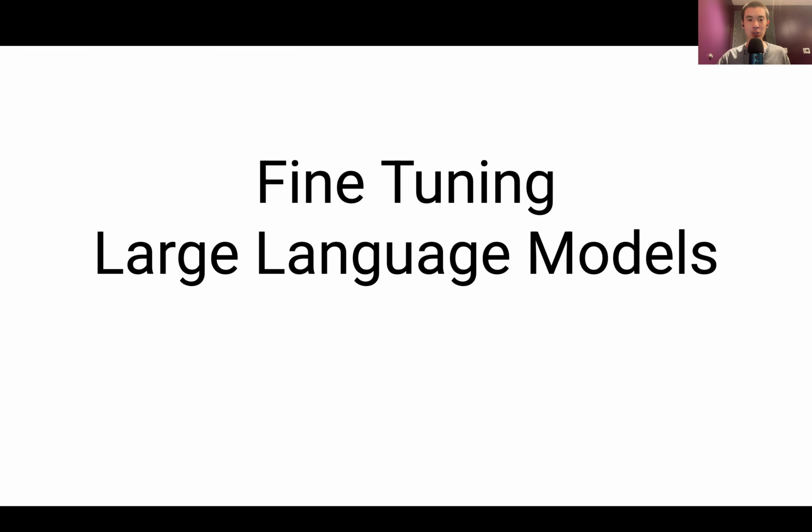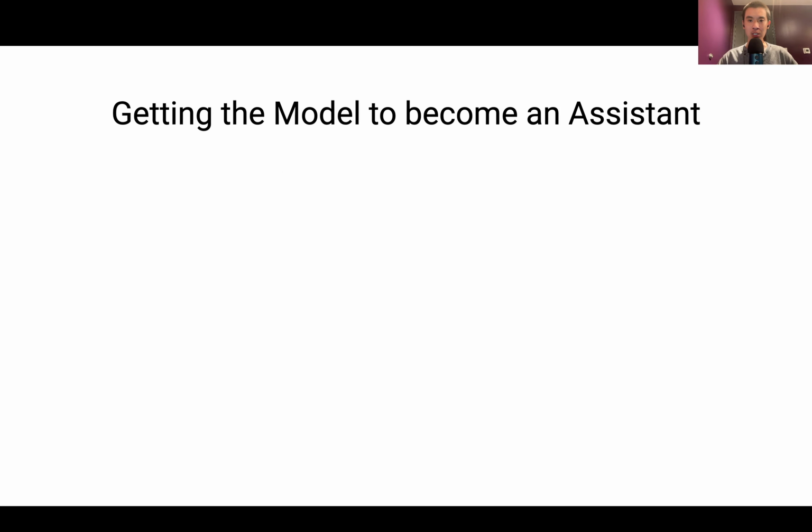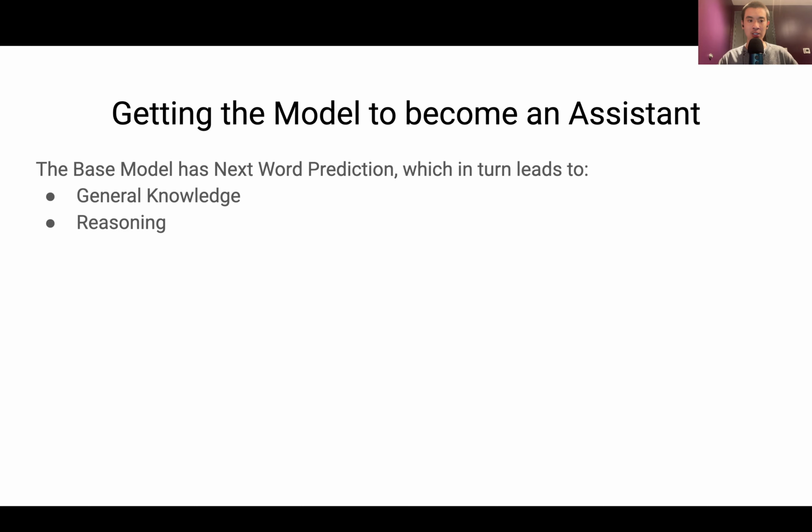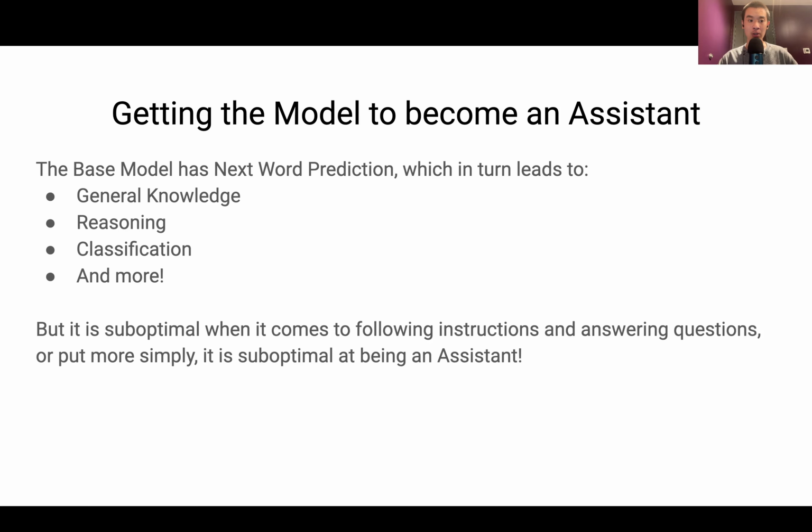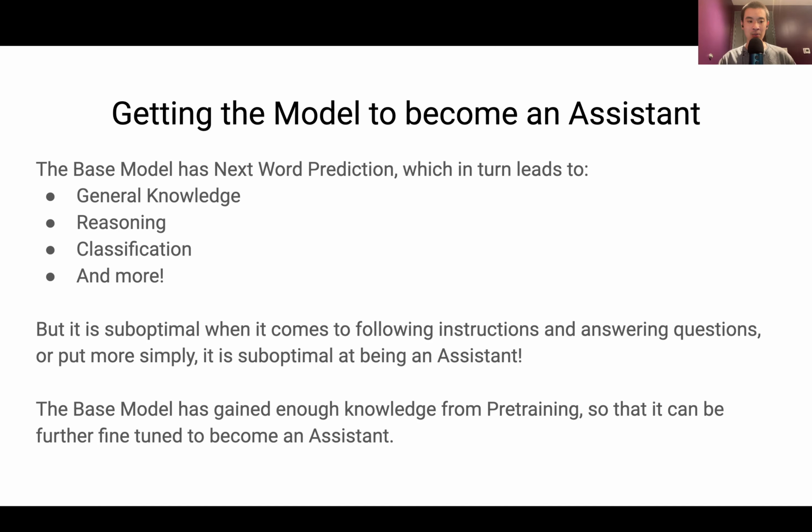Let's talk about fine-tuning large language models, or LLMs. So a quick review of the previous video in this course. The base model has next word prediction, which in turn leads to general knowledge, reasoning, classification, and more, but is suboptimal when it comes to following instructions and answering questions, or put more simply, it is suboptimal at being an assistant. The base model has gained enough knowledge from pre-training so that it can be further fine-tuned to become an assistant. So what is fine-tuning?